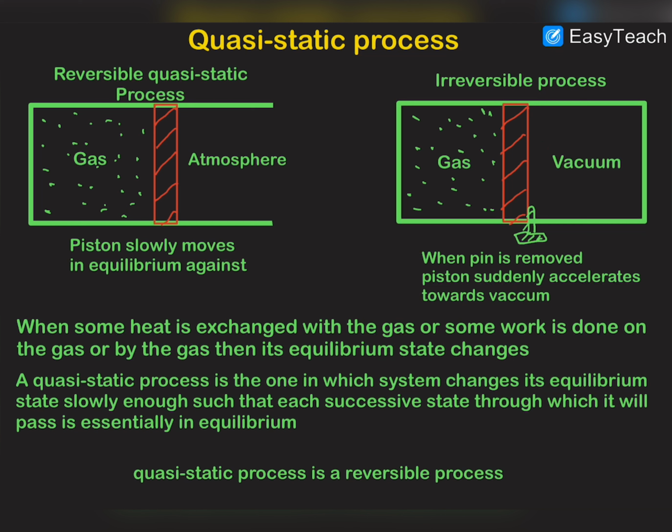Now you can see that there is no pin in this case and the piston is in equilibrium, which means that the atmospheric pressure and the pressure of the gas are the same. If we give a small velocity to this piston in this direction, a slight velocity, then this piston will start to move with that slight velocity and it will continue to move in this direction. So this gas is expanding, but it is expanding very slowly, and this is called the quasi-static process.